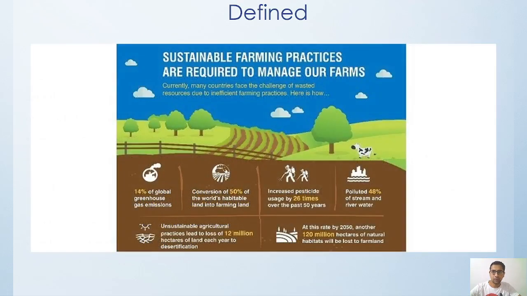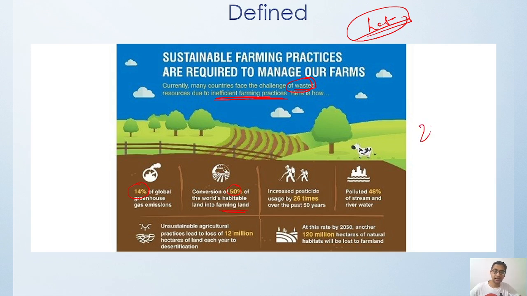Now, sustainable farming practices, why are we actually looking forward to them? We know that throughout the world we are facing a lot of challenges of wasted resources and inefficient farming practices. Agriculture produces around 14% of the greenhouse gas emissions right now, and 50% of the world's habitable land has been converted into farming.